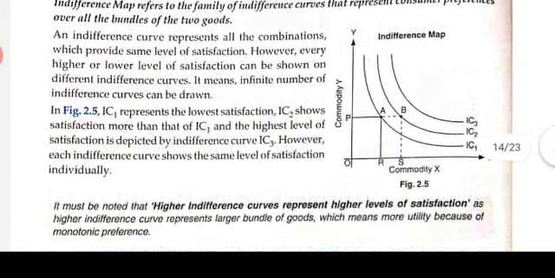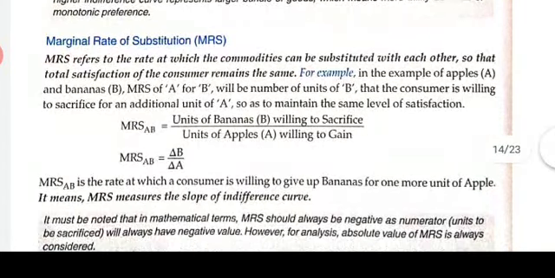Okay, next is the indifference map. Indifference map refers to the family of indifference curves that represent consumer preferences over all bundles of two goods. If you see in this diagram, IC1 represents the lowest satisfaction, IC2 shows satisfaction more than IC1, and the highest level of satisfaction is depicted by the indifference curve IC3. That means the higher the indifference curve, the higher the satisfaction. So if we plot the family of indifference curves together, that is called an indifference map.